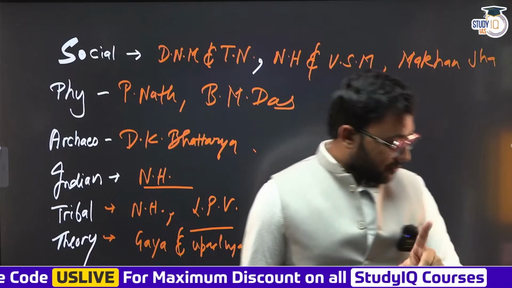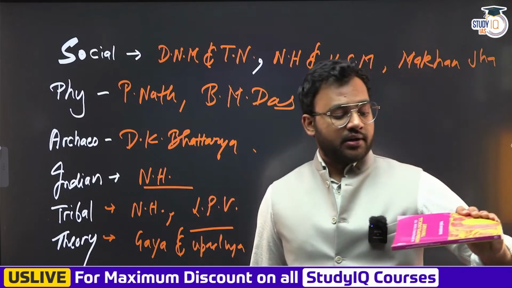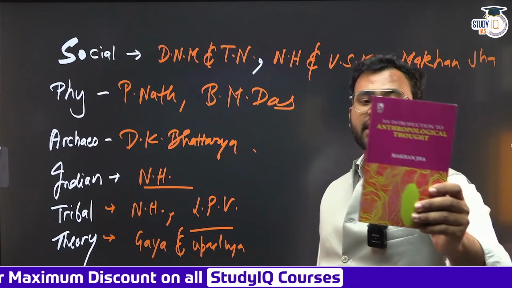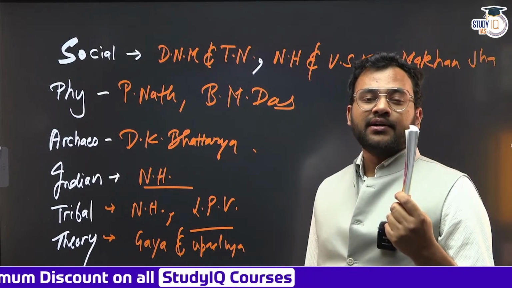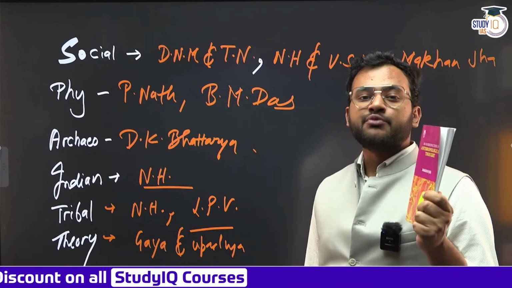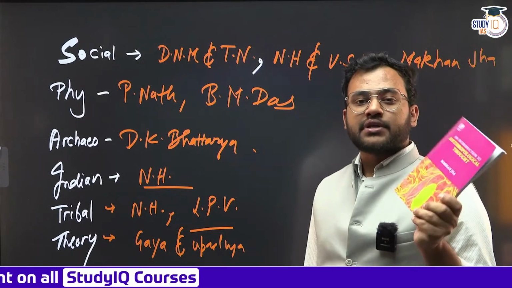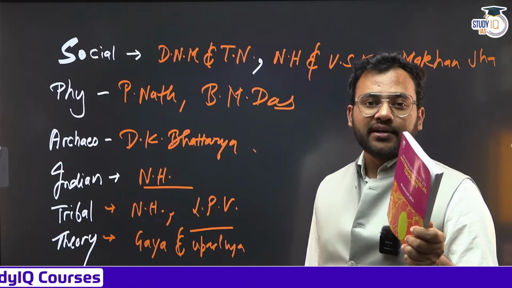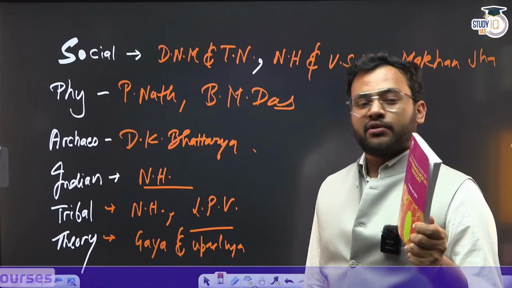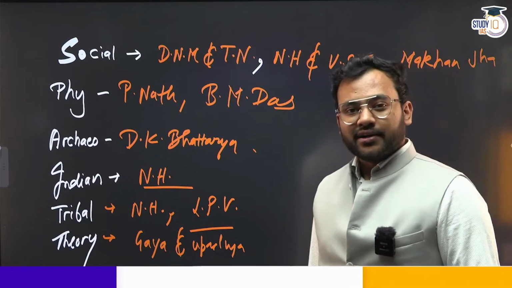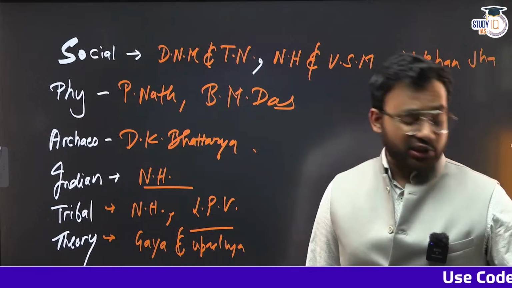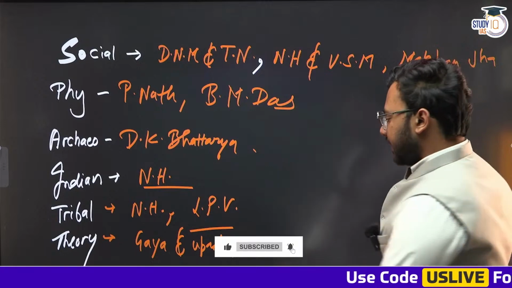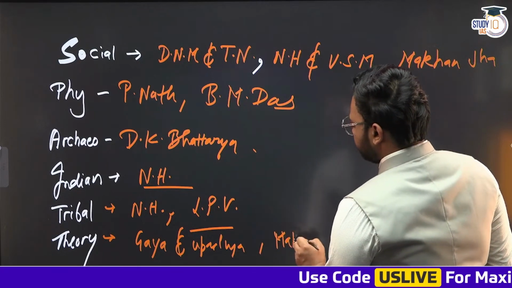All right, there is another book by scholar Makhan Jha. We have already discussed Makhan Jha's social anthropology. This is the second book, for anthropological thought. Quite thin. It is like a daytime or probably a sweet dreams book. Why do I say sweet dreams book? Because if you start reading it around 9:30 or 10 p.m., if you have had dinner earlier, then probably you can get through this book by 2:30 or 3 a.m. Within 5 to 6 hours. It is quite thin and highly insufficient for covering the UPSC portion or even giving you an understanding of the same. So these are the two books.